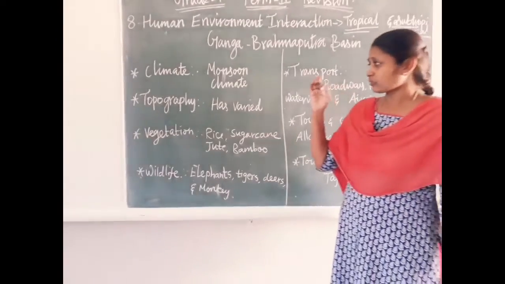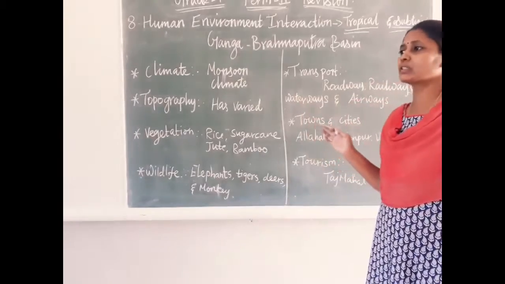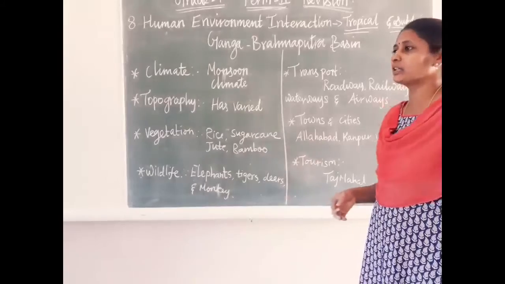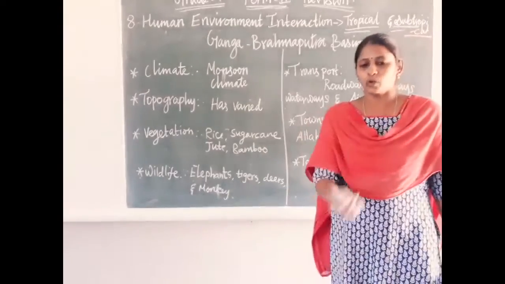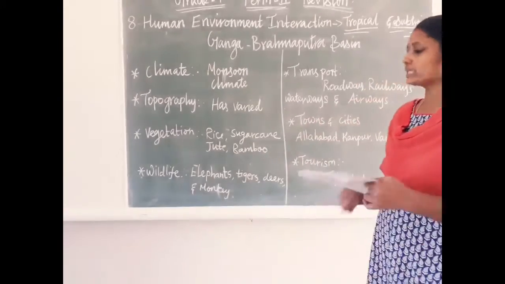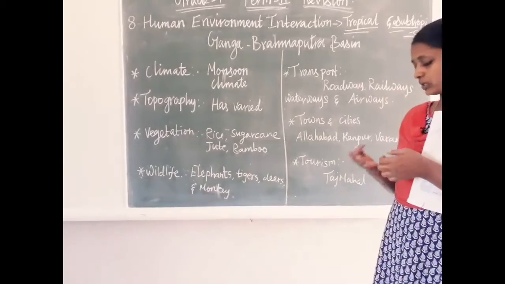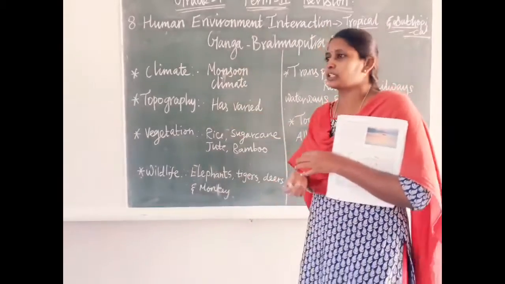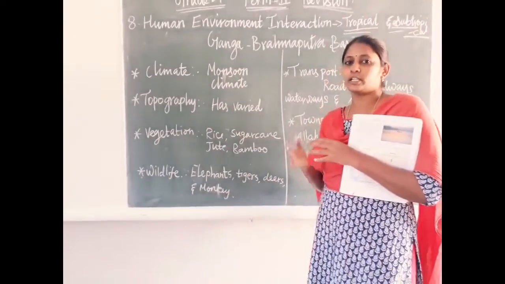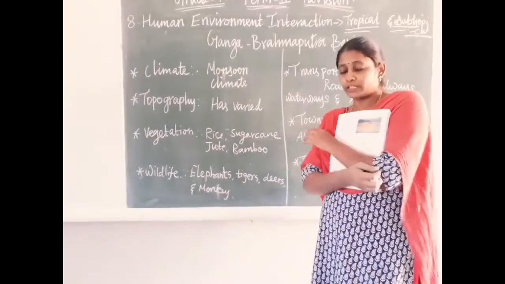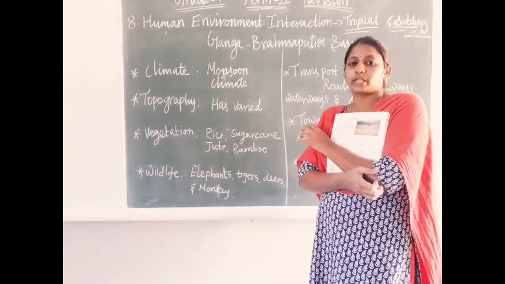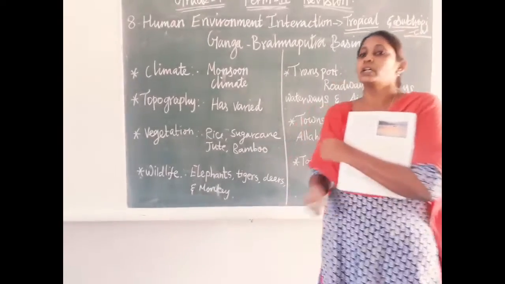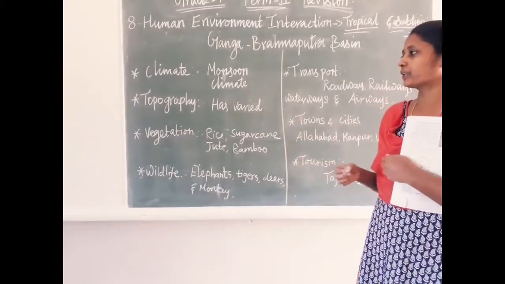So these Ganga and Brahmaputra basins make North India the food bowl of India. What is the climate condition of the Ganga and Brahmaputra basin? It is a monsoon climate. Monsoon means that at a particular time of the year it receives rain. Due to the southwest monsoon or northeast monsoon, the area gets rainfall.